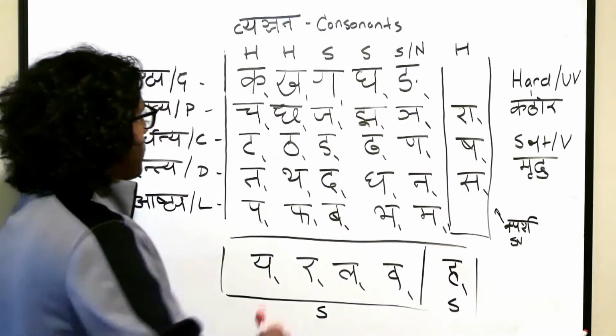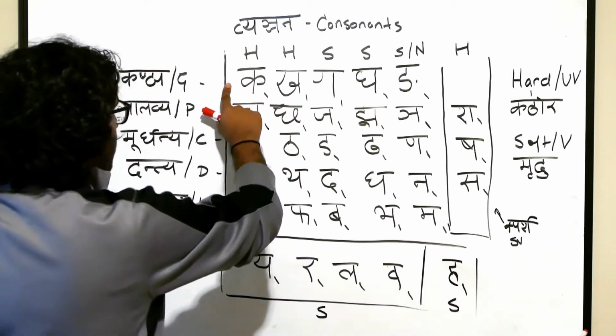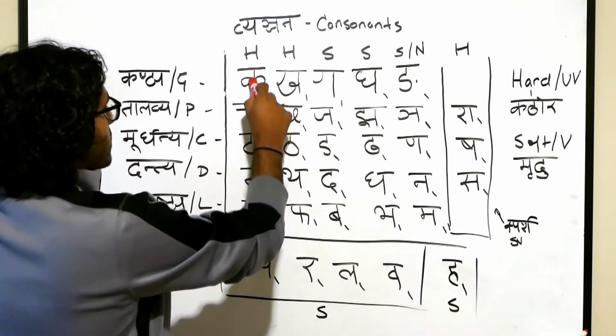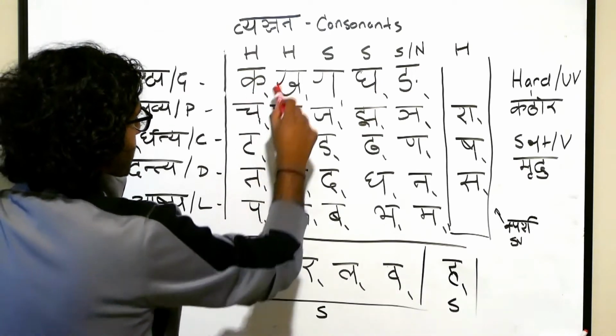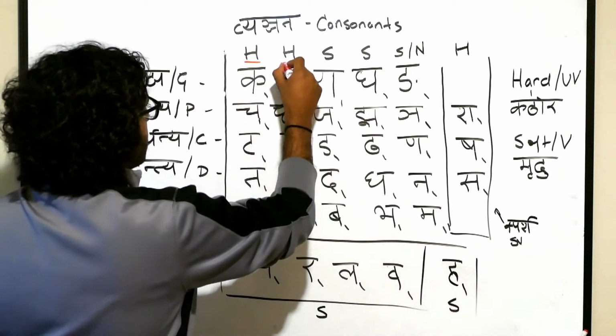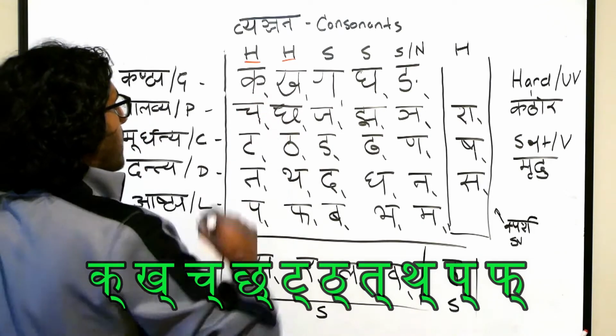So looking at the 5x5 here, going from the ka varga all the way to the pa varga, understand this. The first two columns of this 5x5 will be hard. These will be kathora, unvoiced.